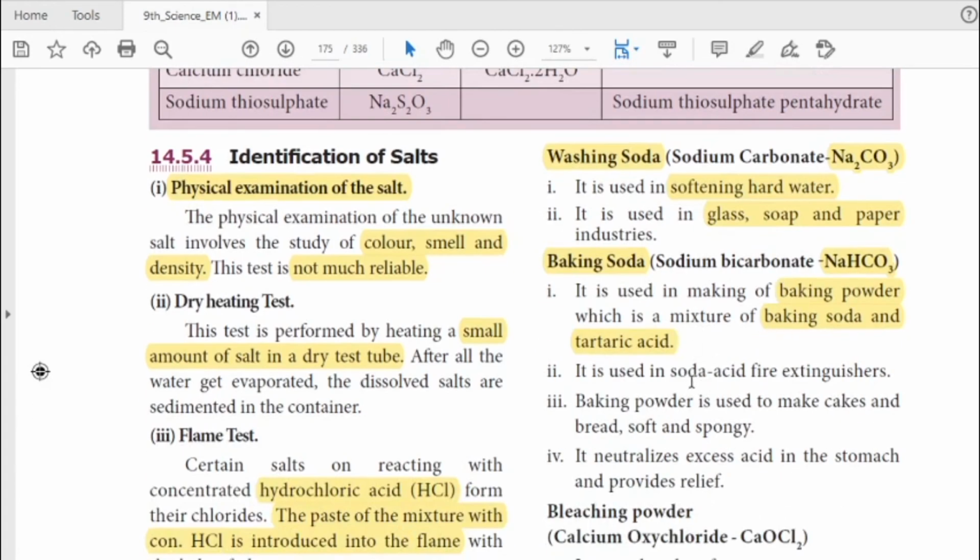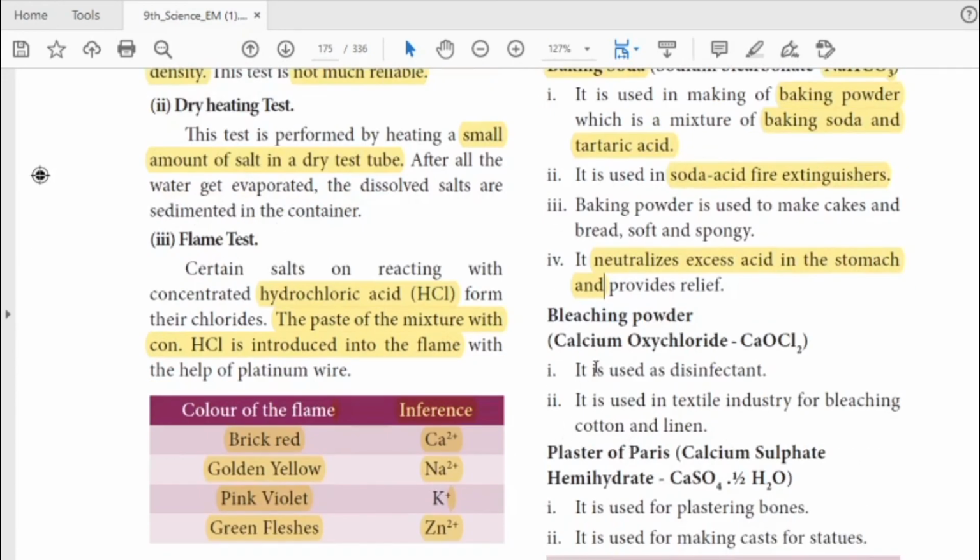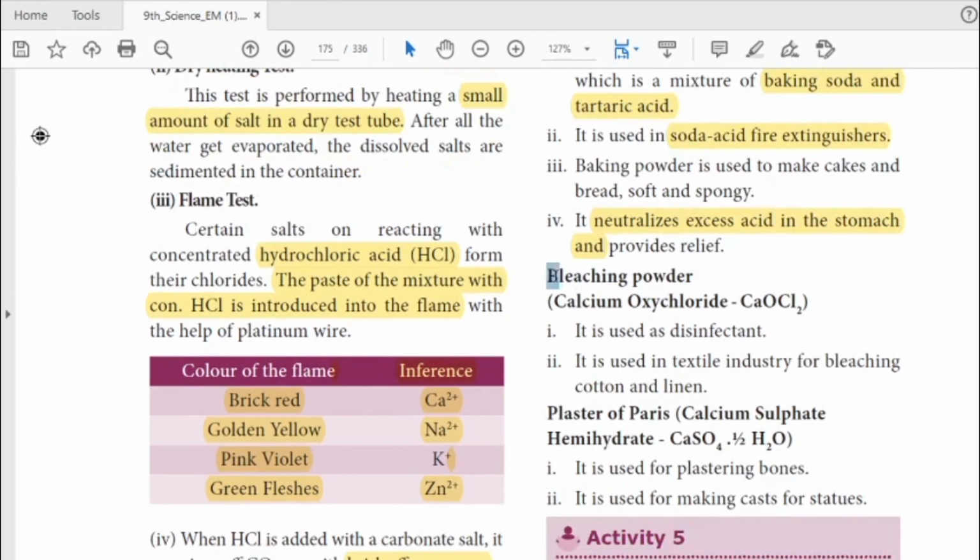The next use is in soda acid fire extinguishers. It also neutralizes excess acid in the stomach and provides immediate relief. The third point is the use of baking powder, not baking soda. Baking powder is used to make cakes and bread soft and spongy. The next thing, bleaching powder.